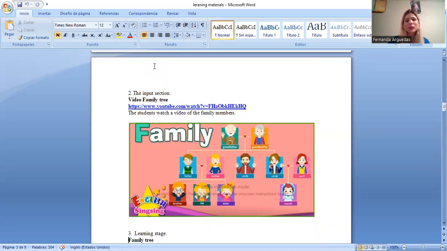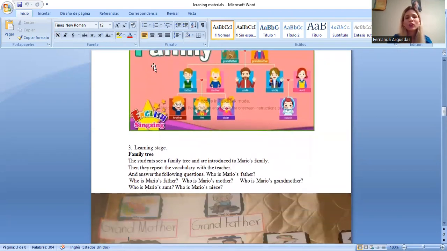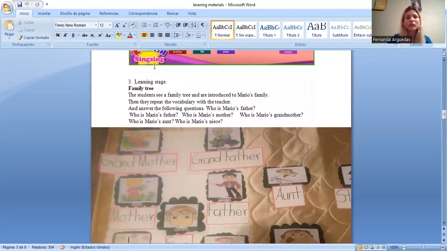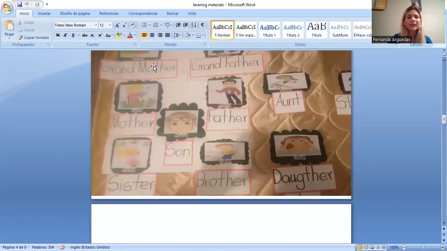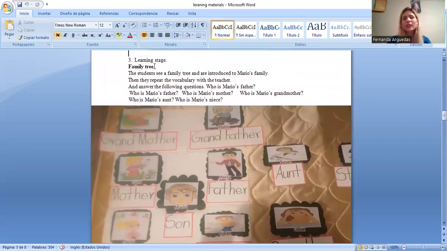Here the students will watch a video of the family members in order that they could have a better idea about how the family is composed and what the structure of the family is. In the learning stage, I created a family tree using the pictures of each member and the name of each family member. Here, the students will know the Marius family. So the teacher will introduce the Marius family to the students and they will repeat the vocabulary after the teacher.